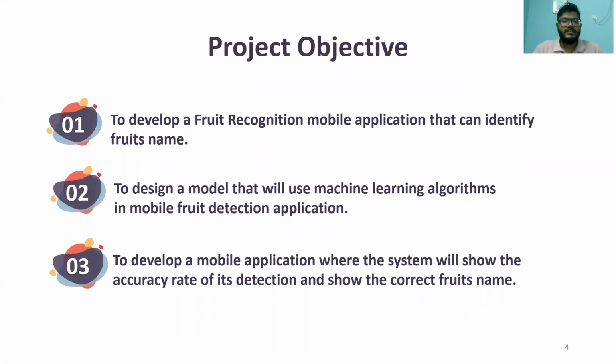For the project objectives, we have to develop a fruit recognition mobile application that can identify the fruit's name, design a model that will use machine learning or deep learning algorithms in the mobile fruit detection application, and develop a mobile application where the system will show the accuracy rate of its detection and show the correct fruit's name.